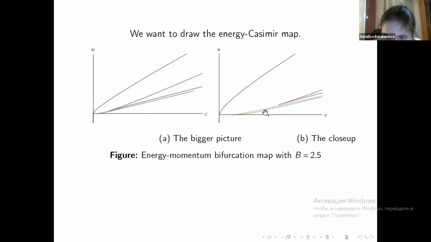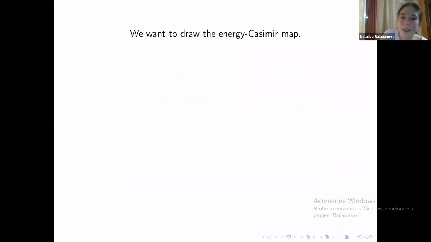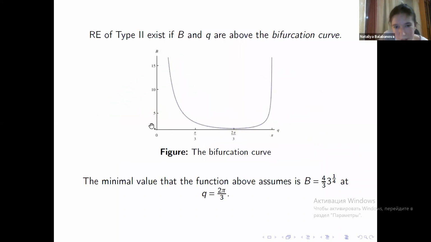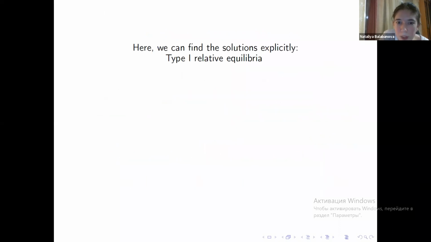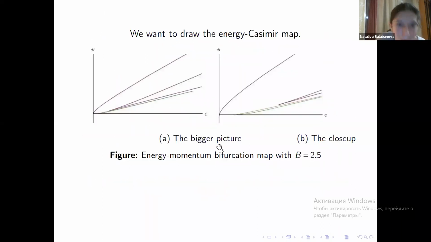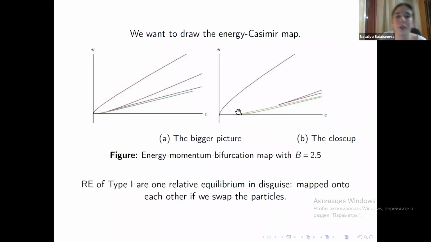And it is a closed loop, as you can see here in the close-up. The yellow part of this loop corresponds to one relative equilibrium of type 2, and the green part corresponds to the second relative equilibrium of type 2. And as you can see here, the green and the yellow parts of the line merge together, and that is exactly the value of Q where the line B equaling 2.5 intersects our bifurcation curve. I'm going backwards, sorry. And the same happens somewhere around here. So this is exactly that one merged relative equilibrium I was talking about.